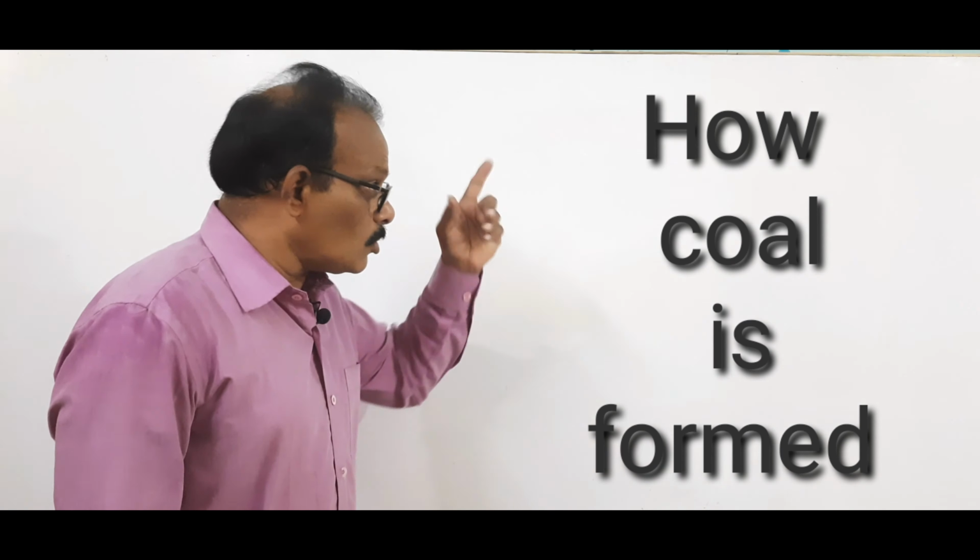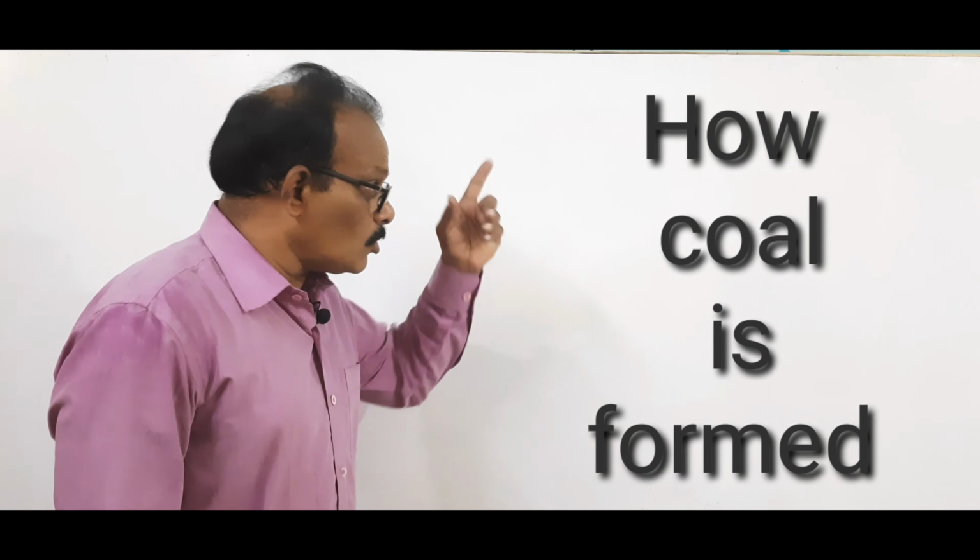The process of forming coal in this way is called carbonization. The coal formed first is called peat. Here I am simultaneously explaining the types of coal.